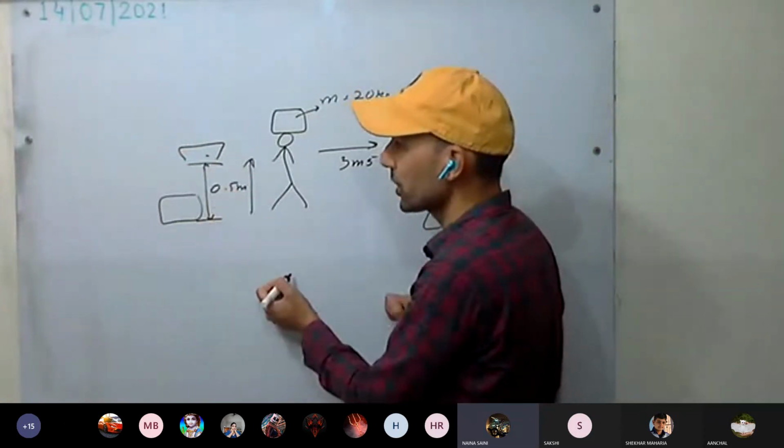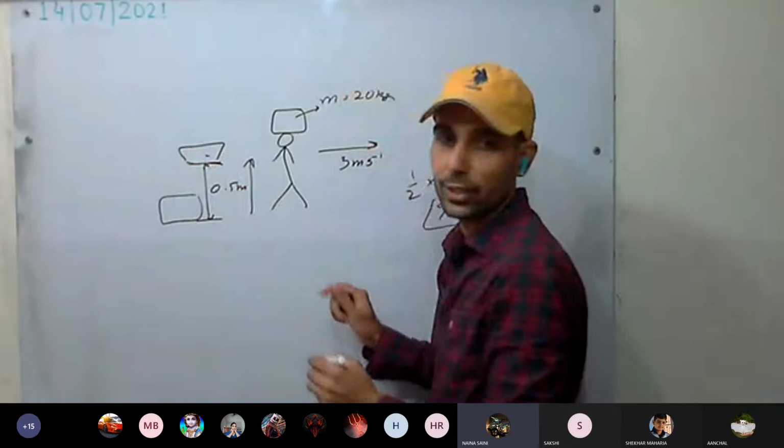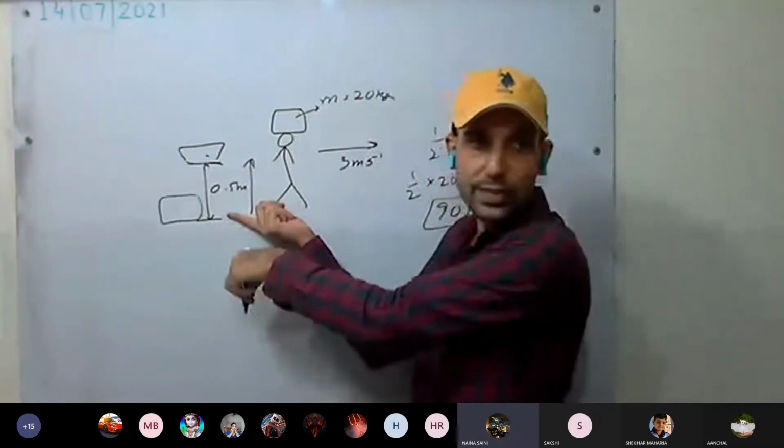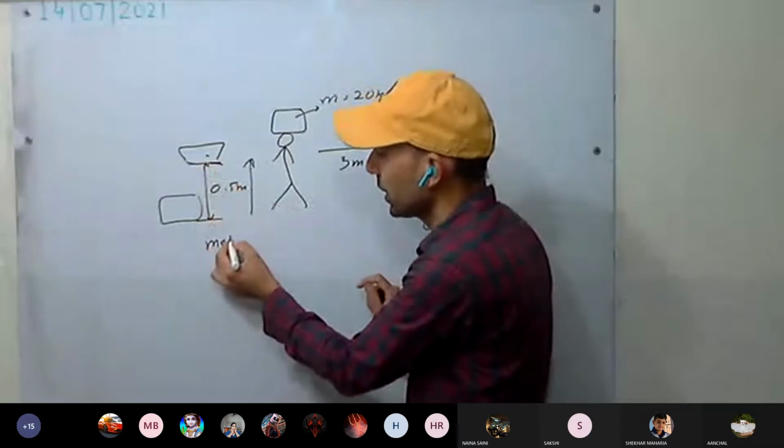mgh formula. So this will be mgh. Whatever work the man has done on the box will be against the force of gravity. So it will be mgh.